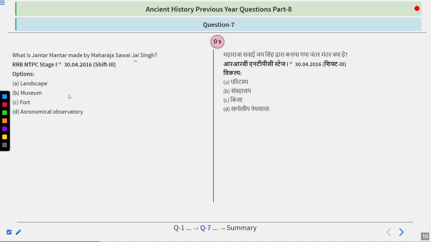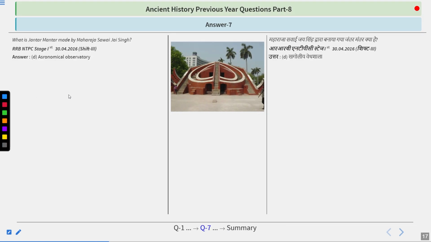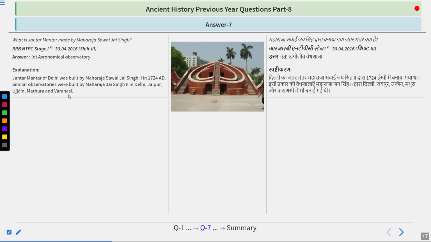And I hope you got this one right. I will just tell you about this question. What is Jantar Mantar? Jantar Mantar is an astronomical observatory. Jantar Mantar of Delhi was built by Maharaja Savai Jai Singh II in 1724. Similar observatories were built by him in Delhi, Jaipur, Ujjain, Mathura, and Varanasi. So remember that Maharaja Savai Jai Singh created the Jantar Mantar, an astronomical observatory.